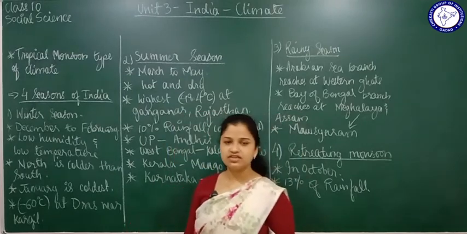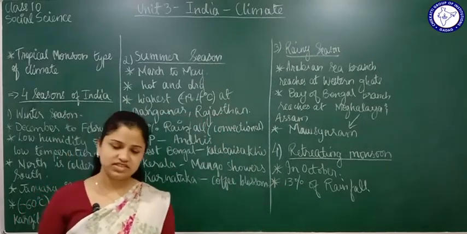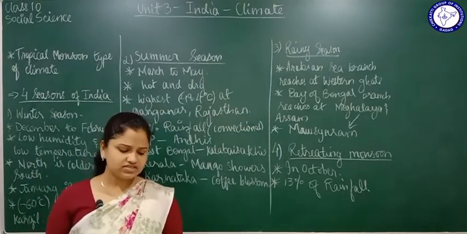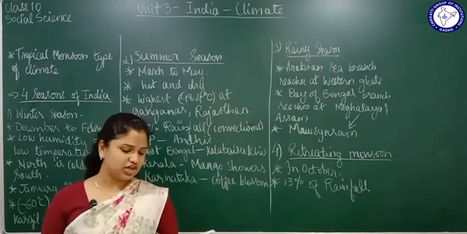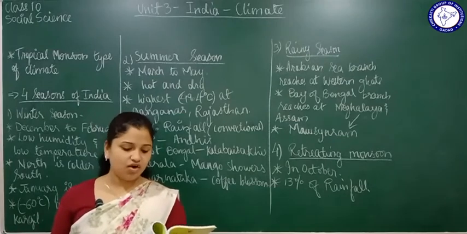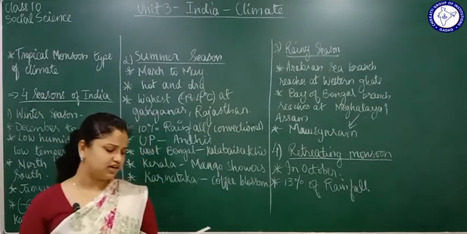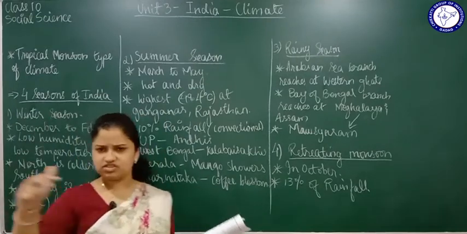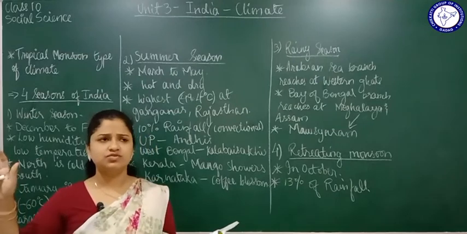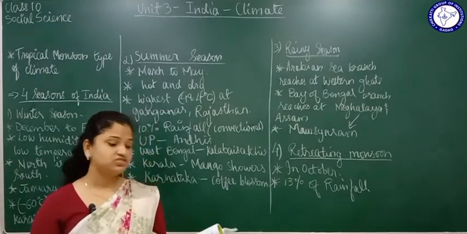Let's move forward and learn about the places receiving moderate rainfall. These are 50 to 100 centimeters, right? A large area receives moderate rainfall, from northern Punjab to Kanyakumari. Also the border of north and the peninsular India, the Western Ghats and the Eastern Ghats. Most of the places in this region, north to south, are all receiving moderate rainfall.